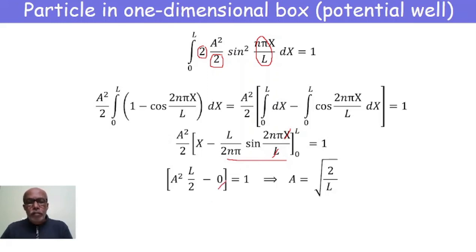Therefore A² into L/2 equals 1, or A² is equal to 2/L, or A equals square root of 2/L. This is about the constant A.